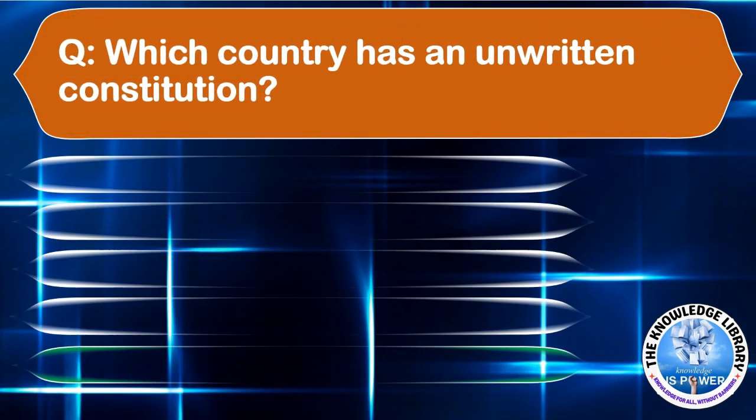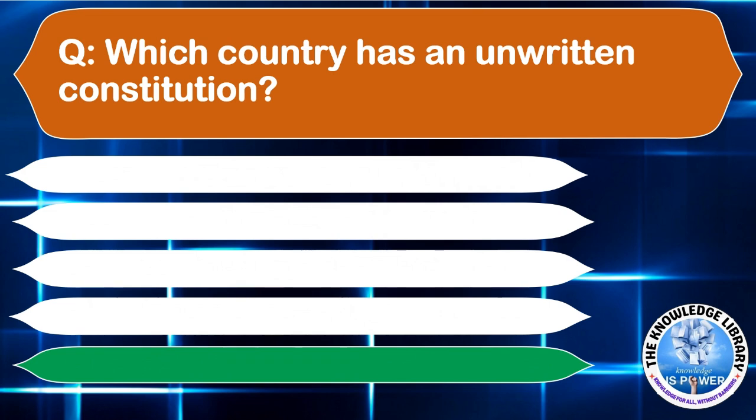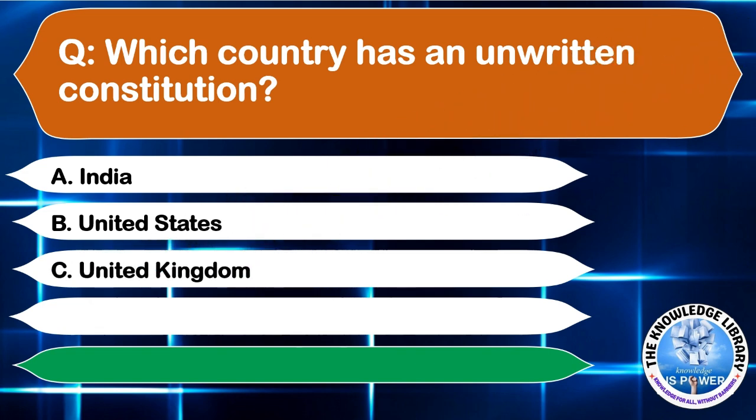Which country has an unwritten constitution? Option A, India. Option B, United States. Option C, United Kingdom. Or option D, France. The correct answer is option C, United Kingdom. Moving to the next question.